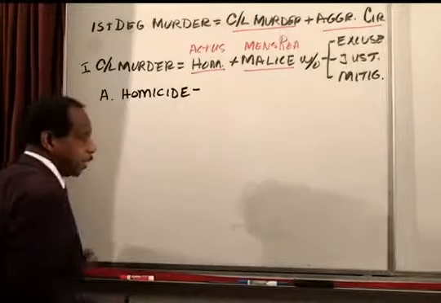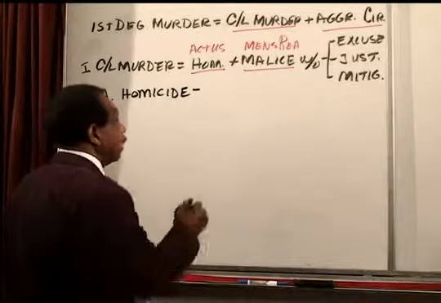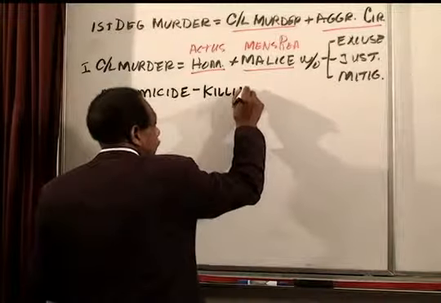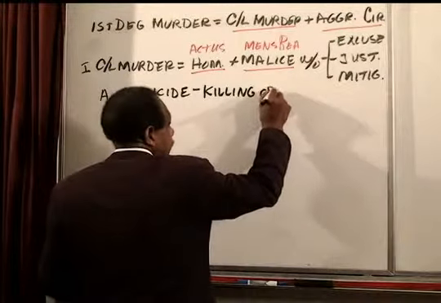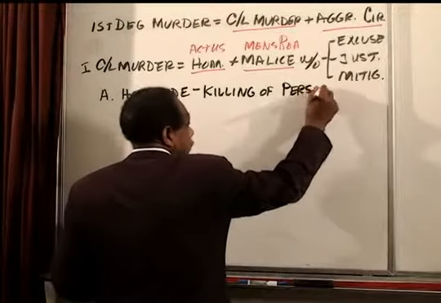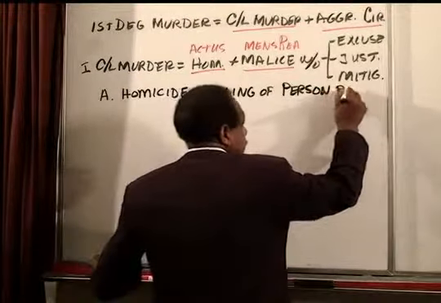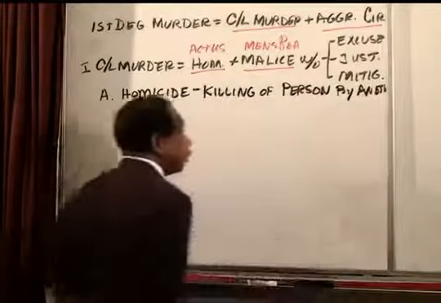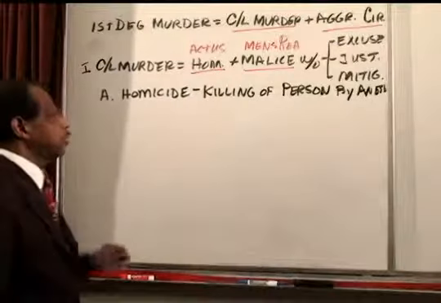Now, a homicide is the killing of one person by another.